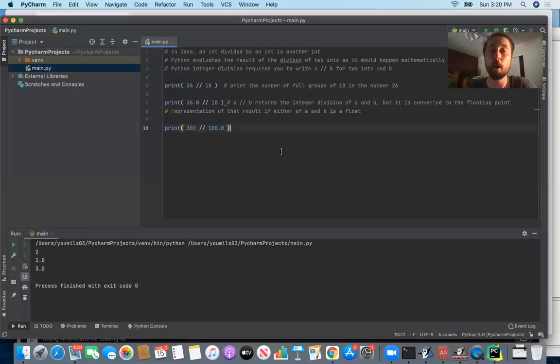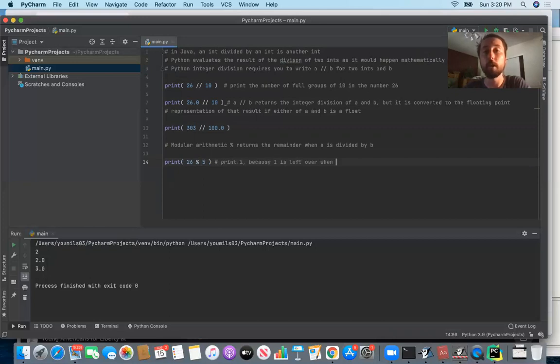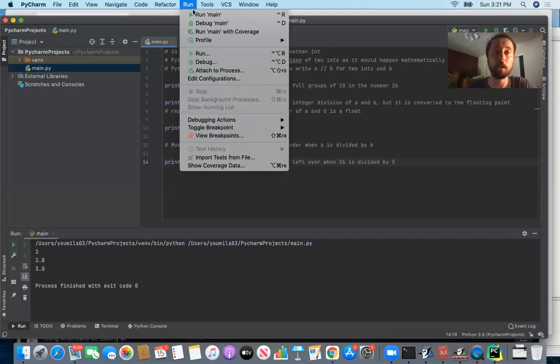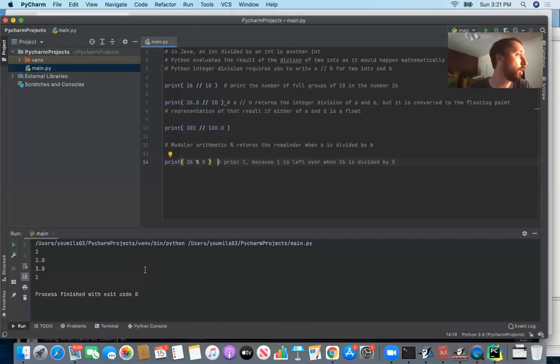We can also talk about modular arithmetic. The percent sign returns the remainder when a is divided by b. If you say print of 26 mod 5, this would print 1, because 1 is left over when 26 is divided by 5. You could get 25 from the groups of 5, but you couldn't get the 26th one. So we would be expecting a remainder of 1 here. If we run this code, indeed we get the 1 there.